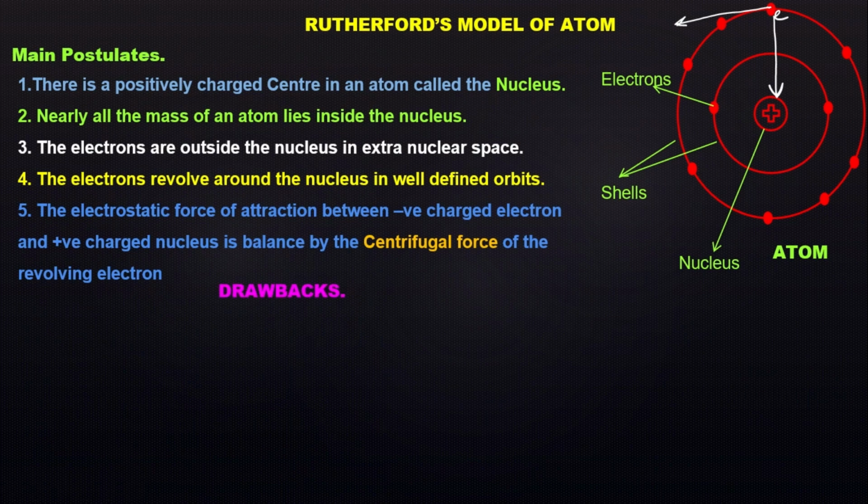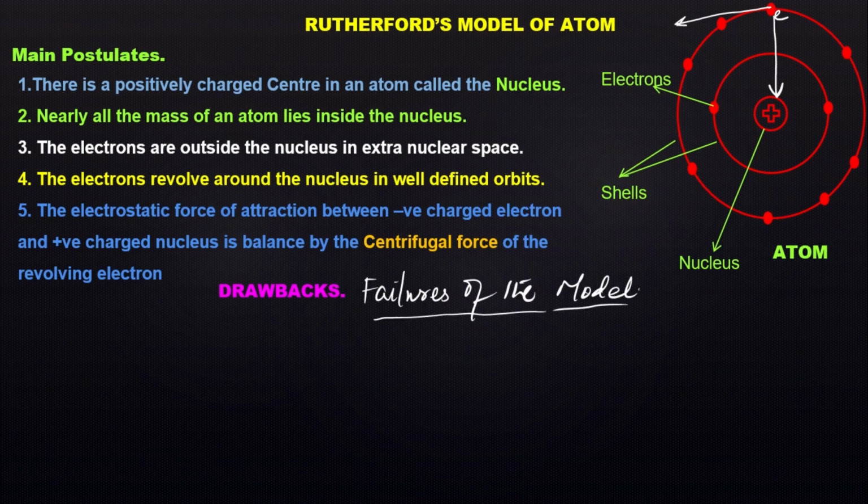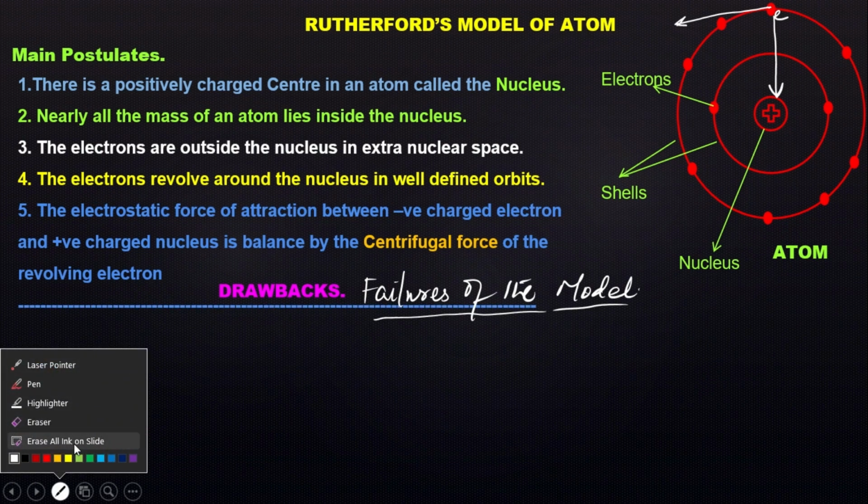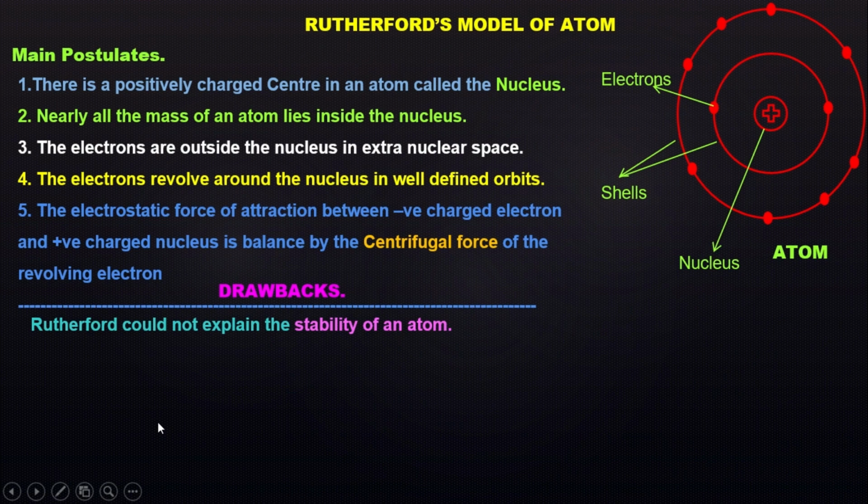Now let's understand the drawbacks, or failures, of Rutherford's model. The first drawback is that Rutherford could not explain the stability of an atom. What is stability? The balance between electrostatic force and centrifugal force is the stability of an atom.